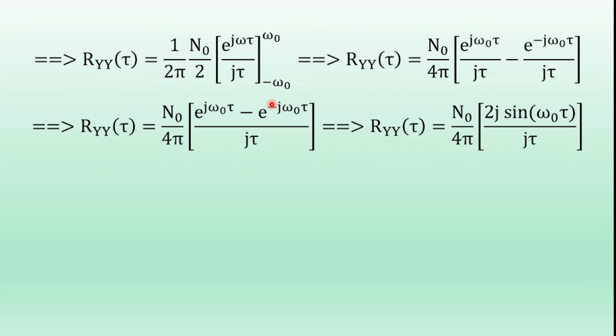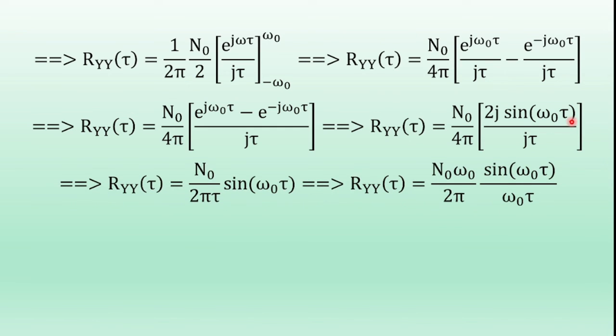Using the Euler identity, e power jx minus e power minus jx is 2j sin x, so e power j omega naught tau minus e power minus j omega naught tau is 2j sin omega naught tau. Simplifying the right-hand side, we get Ryy of tau equal to N0 by 2 pi tau into sin of omega naught tau.